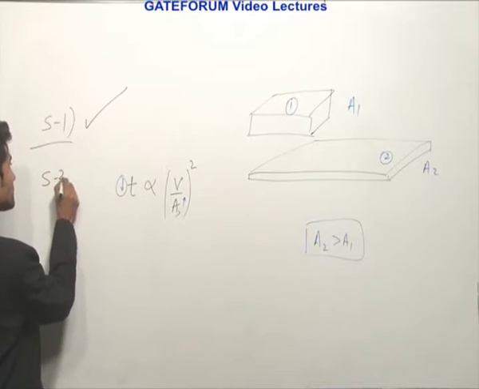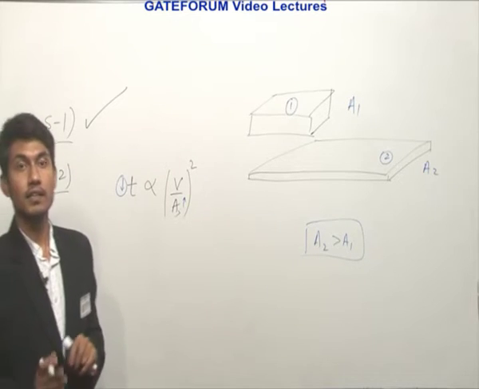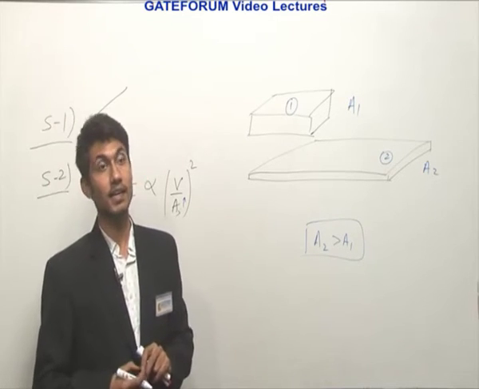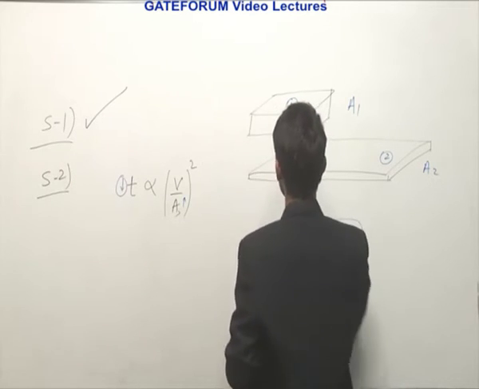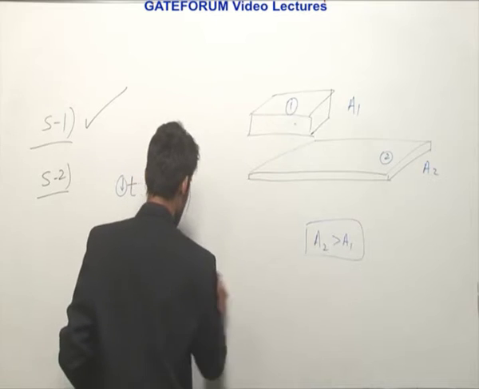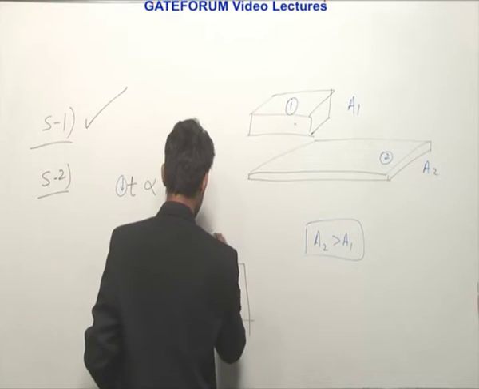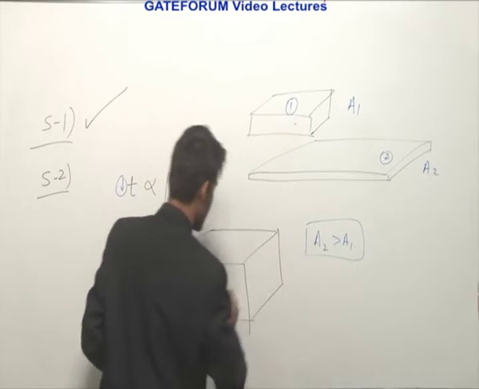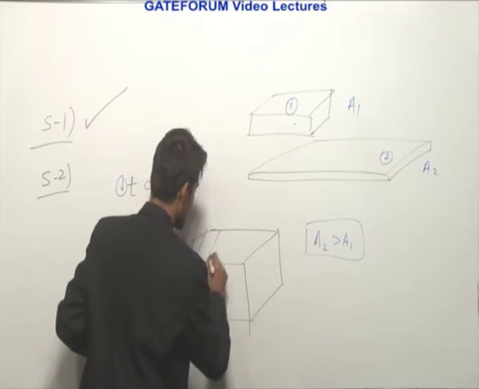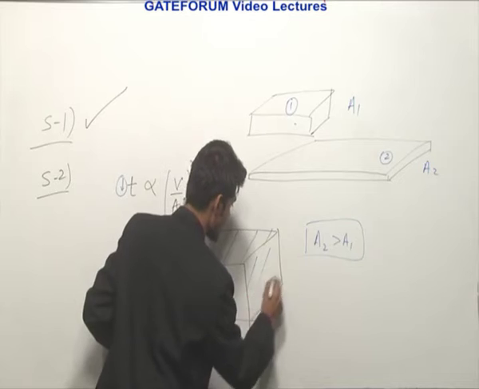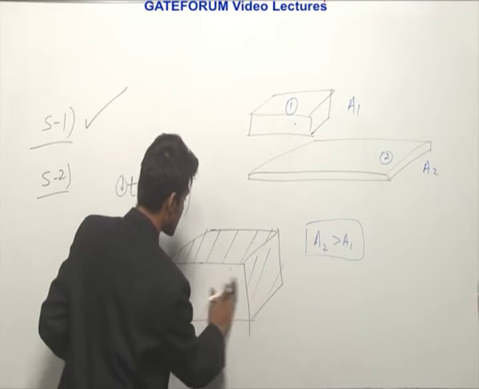Now statement 2: thicker section of casting carries residual stresses. Whenever any thick section solidifies, the surface area solidifies first.